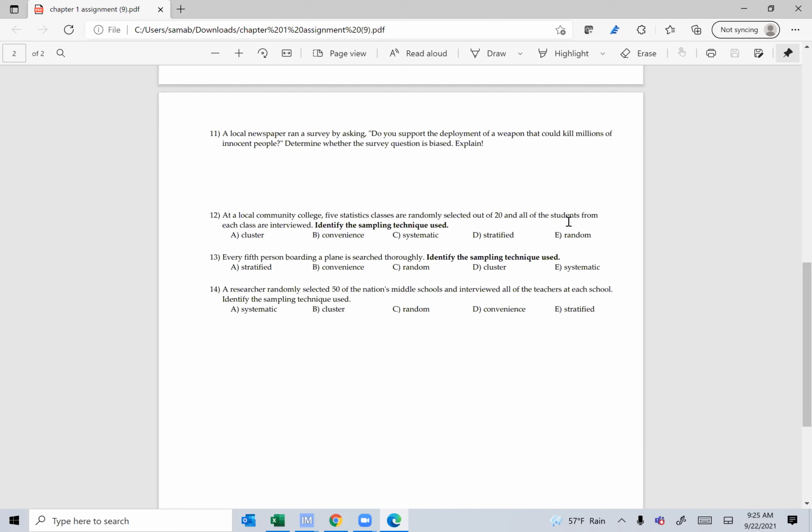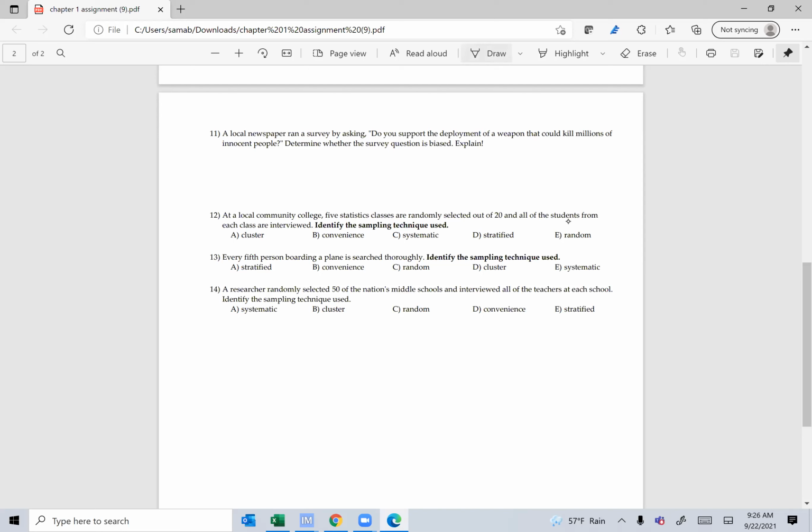Number 12, about sampling techniques, you're going to see those questions, guys. You're going to see probably all of them on the test. Probably less than what you see here, but you will see all of them. So that's why it's very, very important to understand each one of them. At the local community college, 5 statistics classes are randomly selected out of 20, and all the students from each class are surveyed.